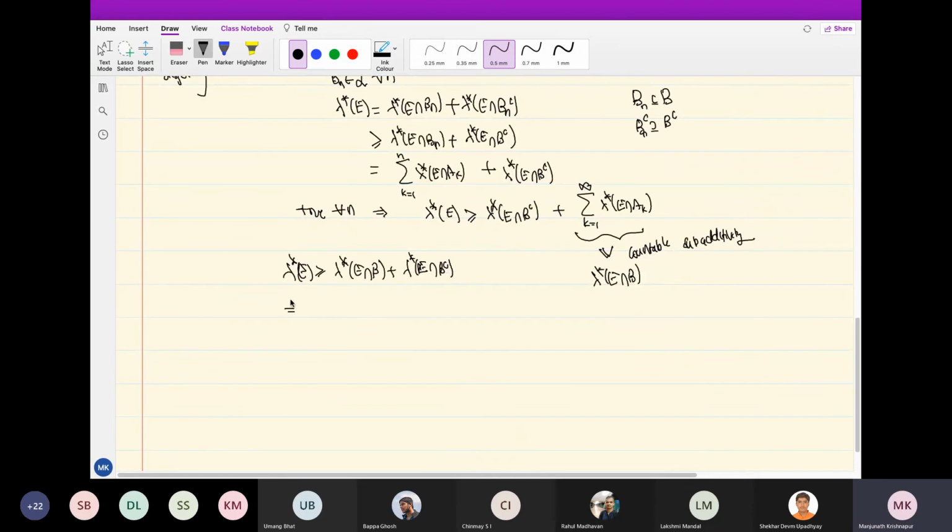So this implies that B belongs to L. And also it implies, if I take E to be B itself, then E intersection B complement will be empty. I get that this is in fact equal to, so I get the countable additivity also.